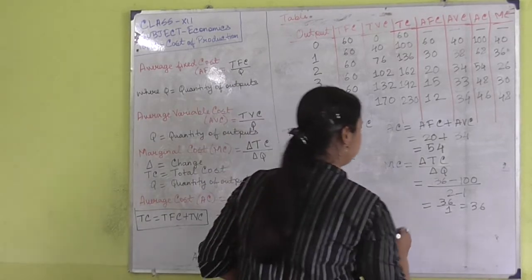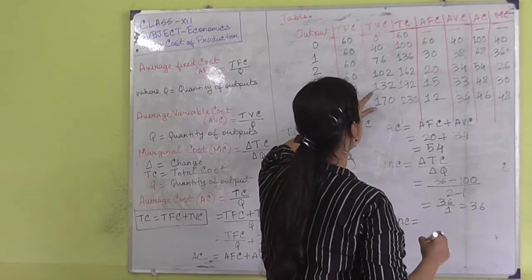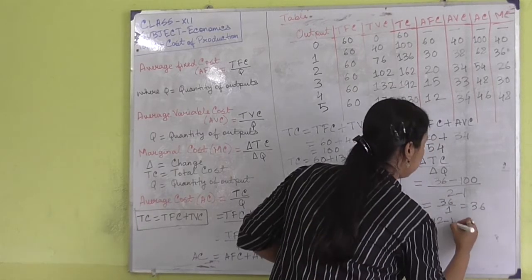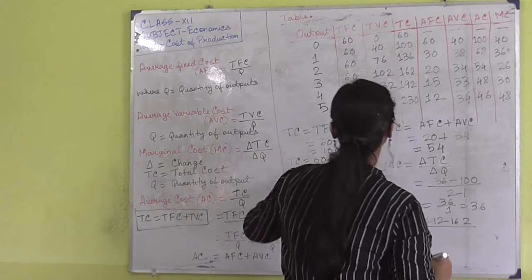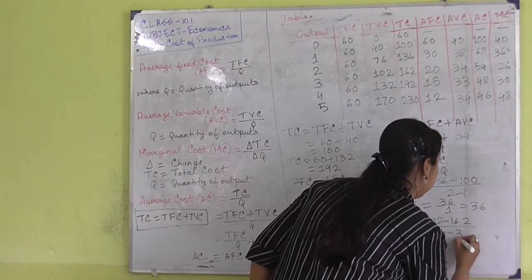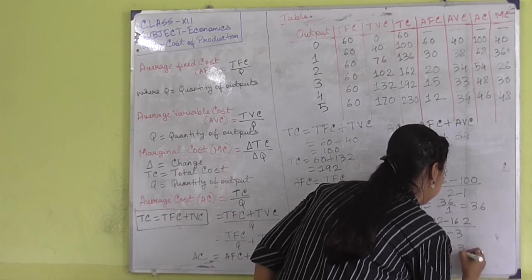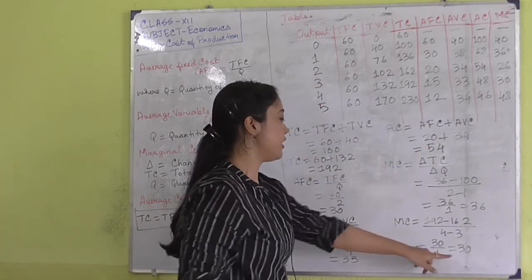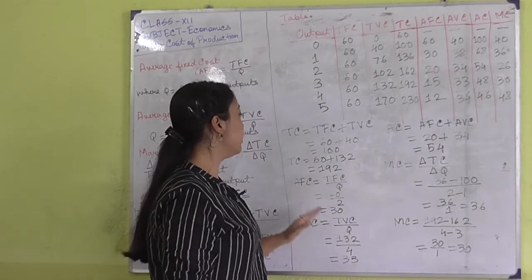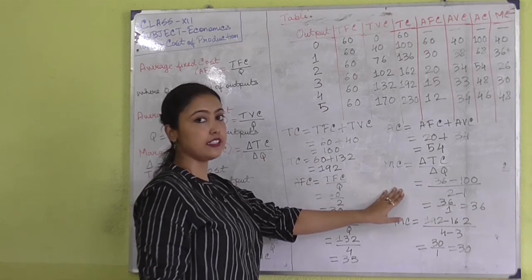Another example I am also showing. Suppose when the level of output is 4, you can see that the total cost is 192 minus 162 divided by 4 minus 3. So in this way we are getting 30 as our marginal cost, which is written over here. So in this way you have to derive the total cost, the average fixed cost, average variable cost, marginal cost. I think this is clear to you.